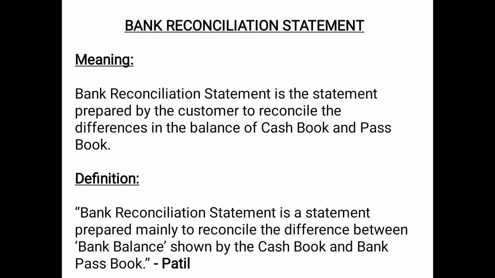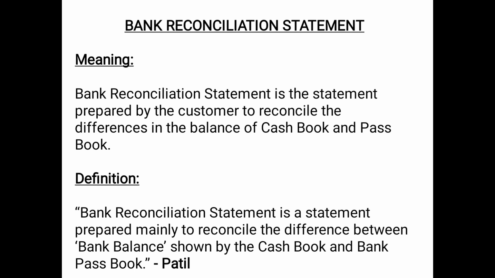We all know that when we prepare the books of accounts, we also prepare a cash book. Basically, it is a book which records all the cash transactions, from where the cash is coming in and where the cash is going out. So, when we are talking about the chapter BRS, we are talking about the bank column of the cash book. That means that column of cash book which records the payment of cash or receipt of cash with the bank. It means how much money we have deposited in our bank account and how much money we have used from the bank account.